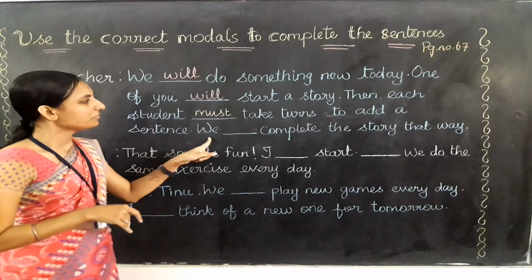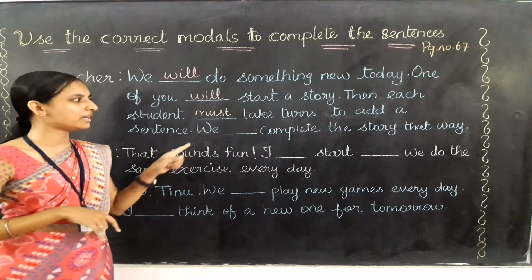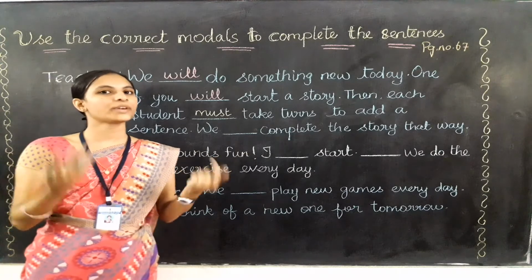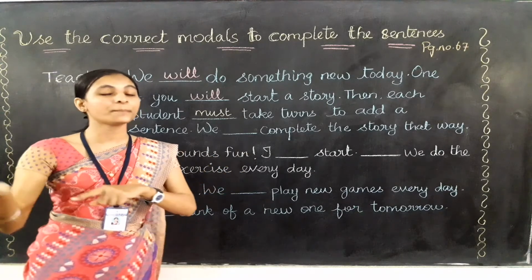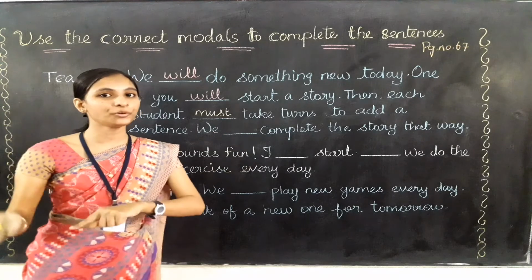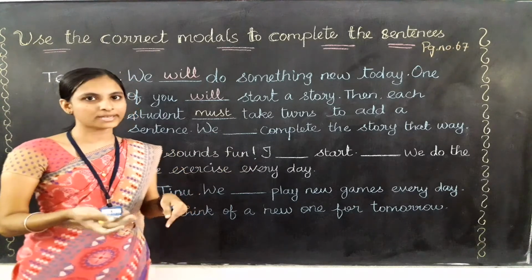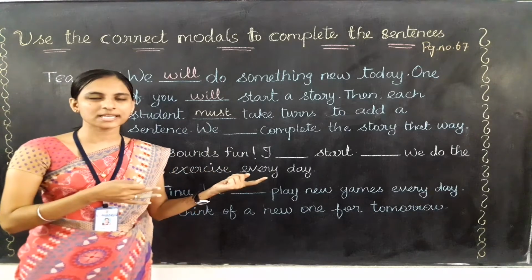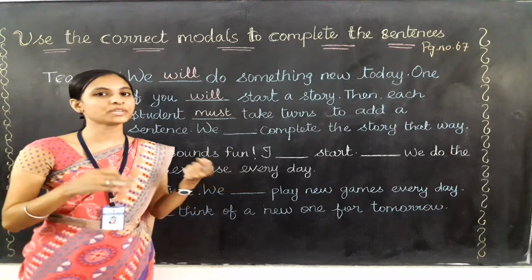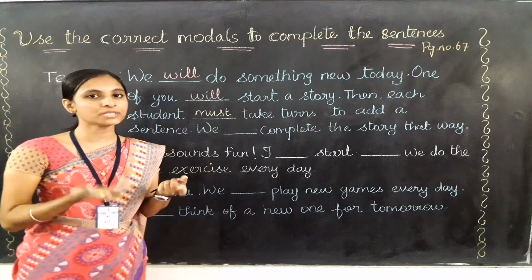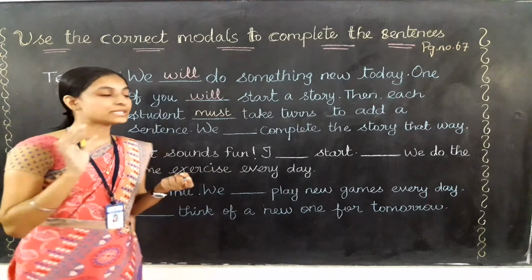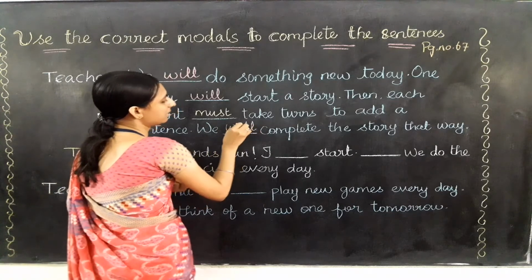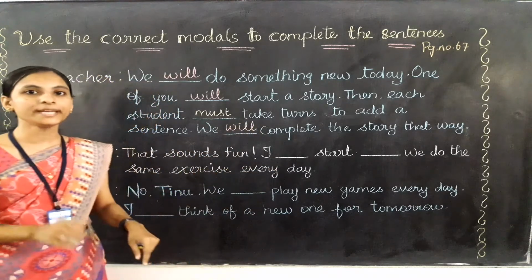Okay, then we dash complete the story that way. We dash complete the story that way. So in this way we go on, and finally how can we complete the story? So here they are talking about the future. Okay, she is talking about now only. So we dash complete the story that way. She is also suggesting that. So when we are suggesting something, which future action verb will we use? Do you remember? Yes, will only. So the answer will come will. We will complete the story that way.